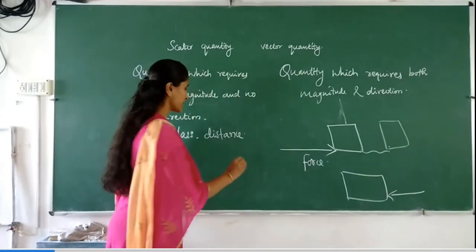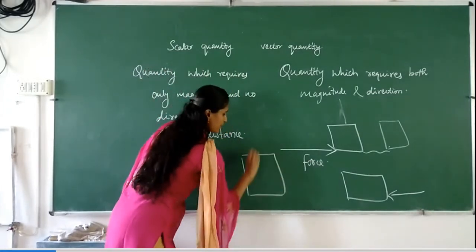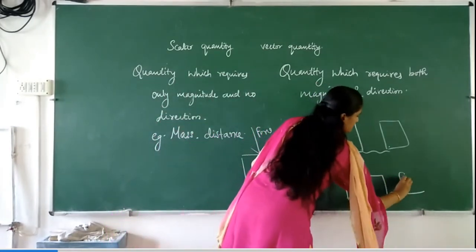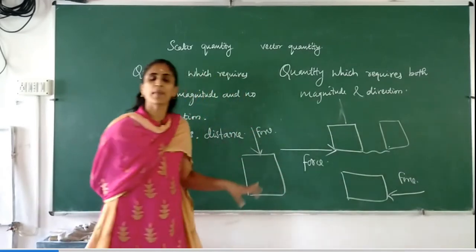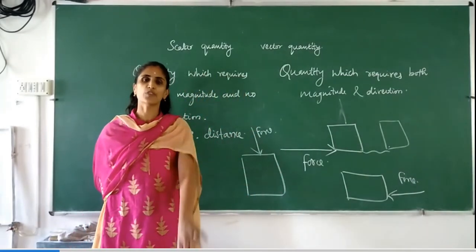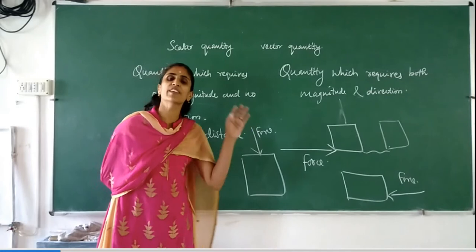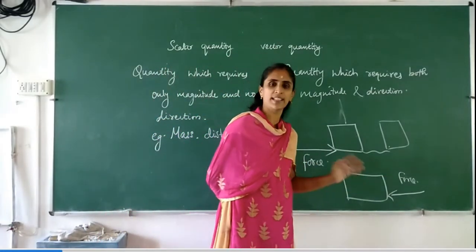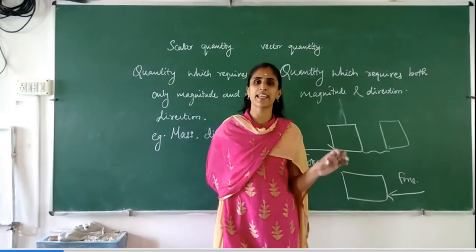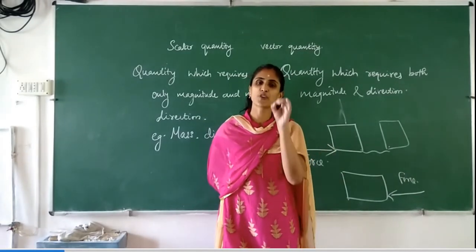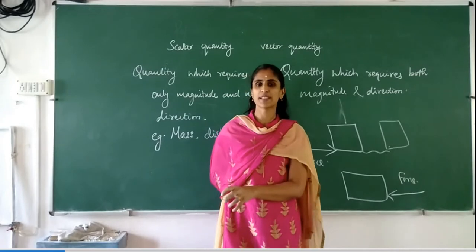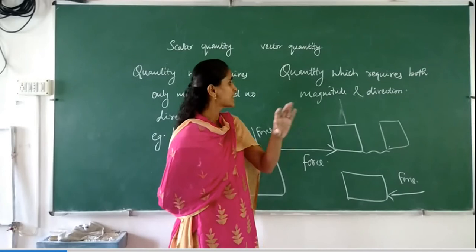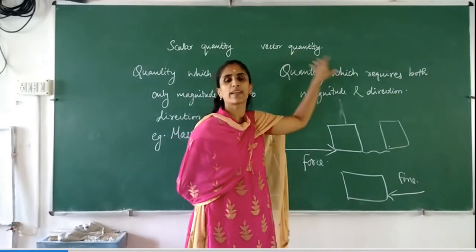And if you apply the force from upside, the same magnitude of force, the same value of force, but depending on which direction you apply the force, the nature of the motion of that object is different. So in this case, not only the magnitude, the numerical value of the force, is important, but the direction in which it is applied is also important. Such types of quantities are known as vector quantities.